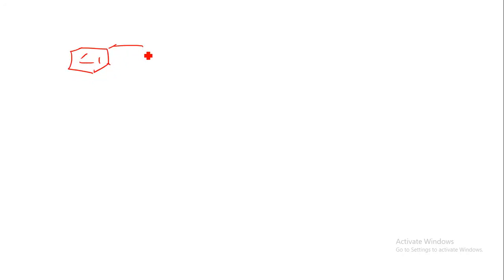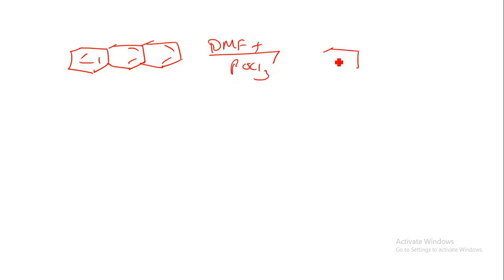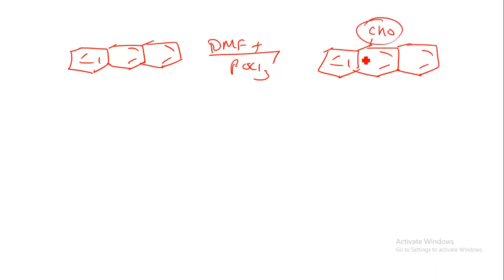At that time the middle part of the ring will be attacked by the electrophile, that is our DMF plus POCl3. So the middle part of the ring will be attacked, and the CHO part will remain over here. This is the electrophilic reaction with the anthracene molecule.